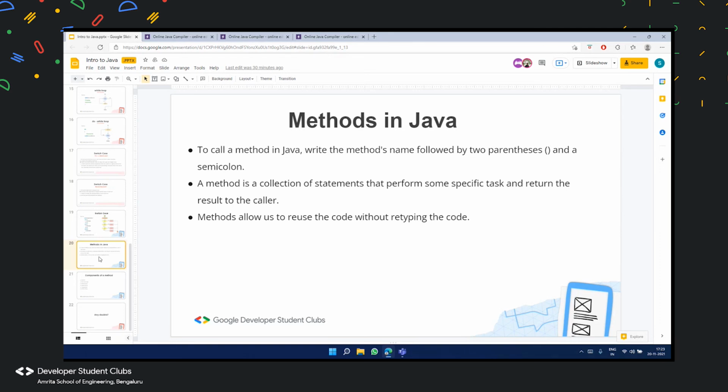And a method is a collection of statements that perform a specific task and returns the result to the caller. So just as we have discussed right now, it's basically reusing one piece of activities, some daily activities that we all do, like taking care of our fitness, eating, etc. If we try to put them in a function, you don't have to keep doing the same thing again and again, right? So once you have that in a method, you can just reuse this method wherever you want in the program.